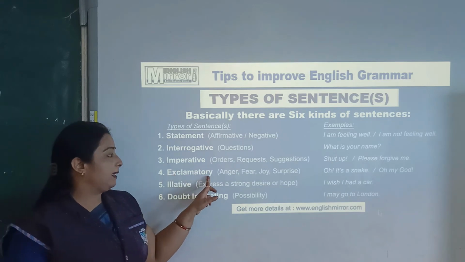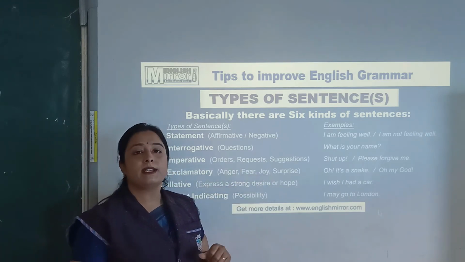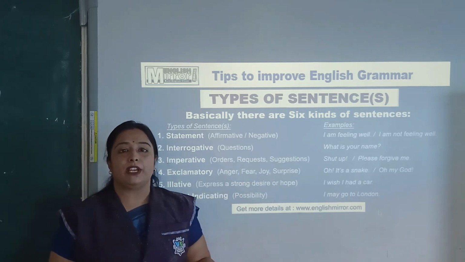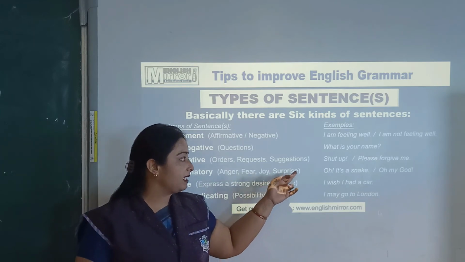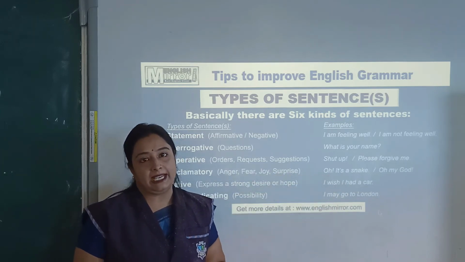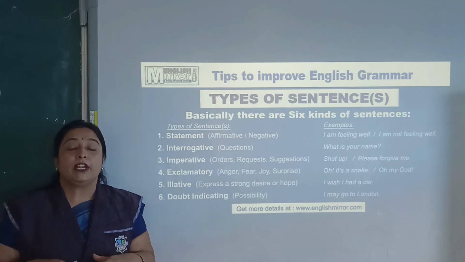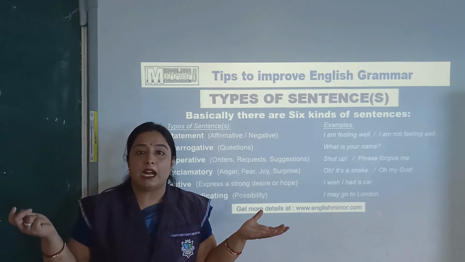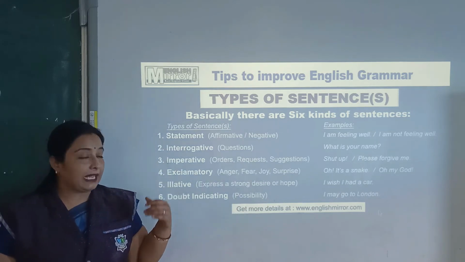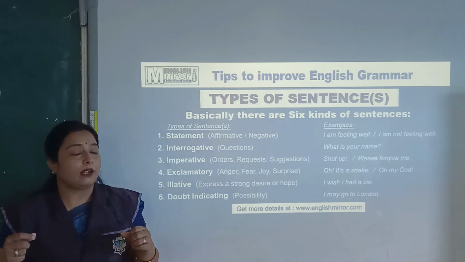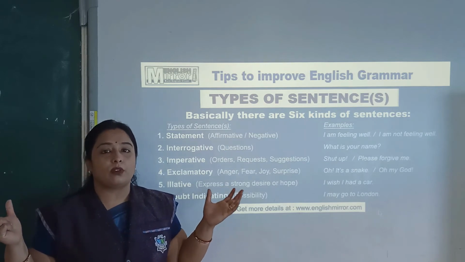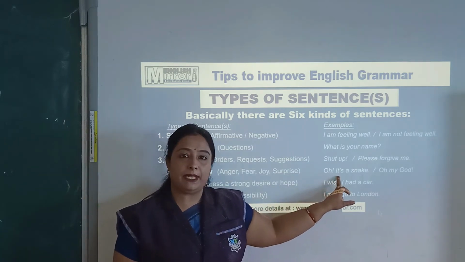Next is exclamatory: anger, fear, joy or surprise. When you are angry, afraid, joyful or surprised, then you say, oh, it is a snake. You are surprised to see a snake, then you say, oh, it's a snake. When you are very happy, hooray, I won the match. You are very happy, then you express it like hooray. Then we always put an exclamation sign.